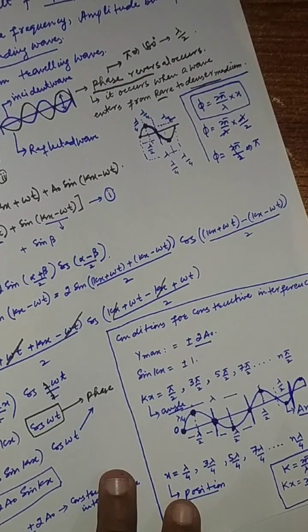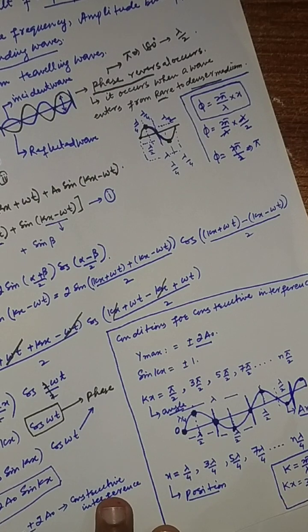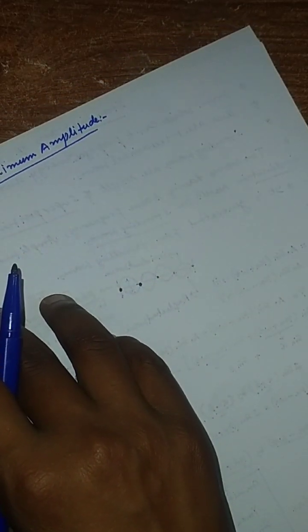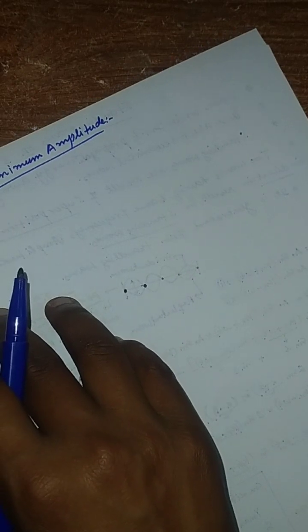What are antinodes? How can we define antinodes? Antinodes are the positions where two waves cannot cancel each other, but can support each other. If two waves support each other, then that is called an antinode. Or we can define it in terms of energy: the points in a wave where potential energy is maximum are called antinodes.